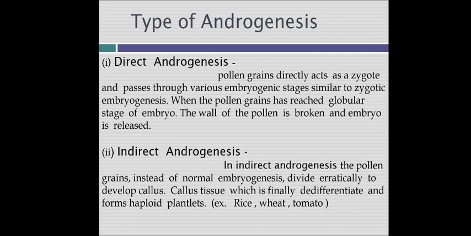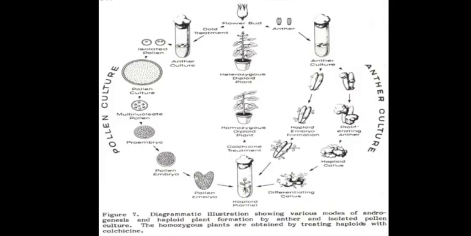When the pollen grain has reached the globular stage of the embryo, the wall of the pollen is broken and the embryo is released. In indirect androgenesis, the pollen grains, instead of normal embryogenesis, divide erratically to develop callus. Callus tissue finally dedifferentiates and forms haploid plantlets. Examples are rice, wheat and tomato.